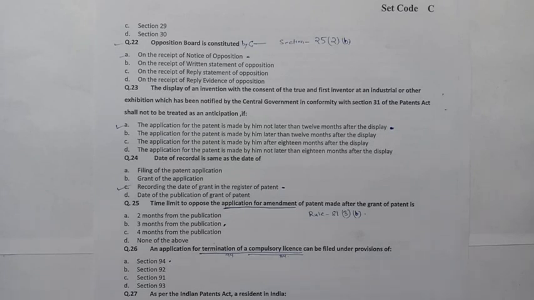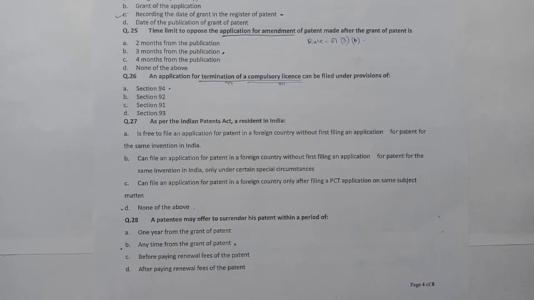Next question 26. An application for termination of a compulsory license can be filed under the provision of. Answer is A, 94. Here kindly see compulsory license deals in section 84 and termination of compulsory license is 94. Just add 10 and the answer will be 94. Next question is question 27. As per the Indian Patent Act, a resident in India. Answer is D, none of the above.